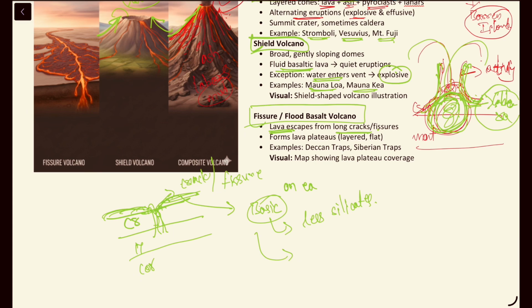For example, the Deccan Traps of India were also formed because of these fissures, because of the mantle plume.